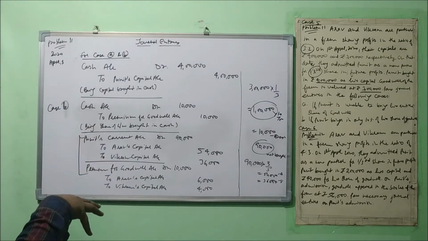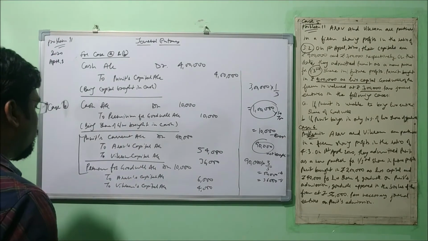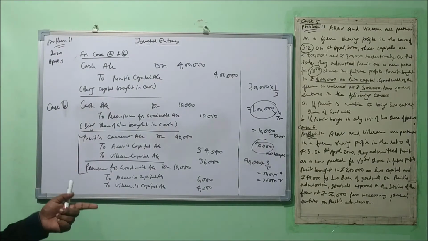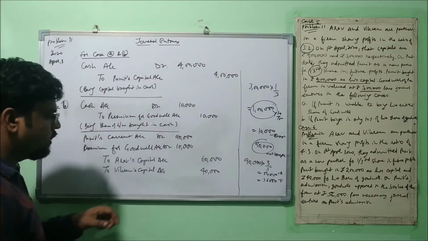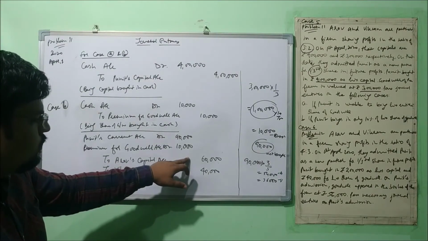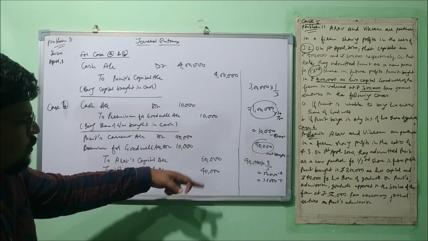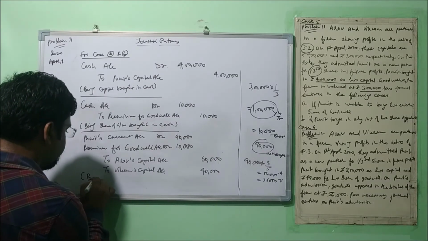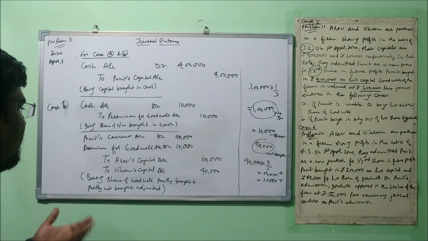Okay, now you see the compound entry, and that is done. Why I passed it? Because if I had done it directly, you may not have understood that. Okay, but now you can easily understand, right? 54,000 plus 6,000, 60,000, and 36,000 plus 4,000 is 40,000. Okay, we can write the narration as well. Being share of goodwill partly brought and partly not brought, adjusted.